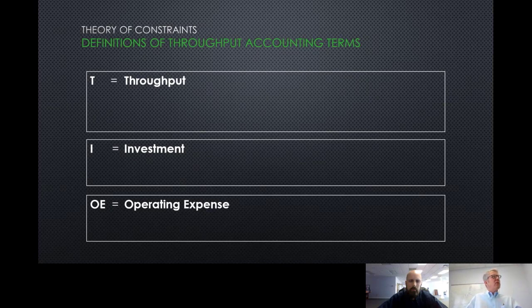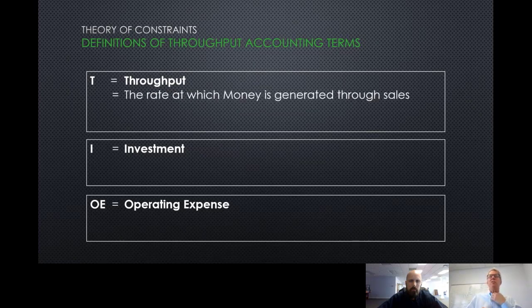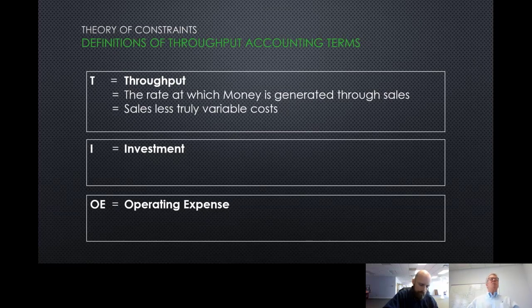So throughput, the first term, by far the most important, is the rate at which money is generated through sales. When I say money is generated, I don't mean sales in total. I mean sales less what we call truly variable costs. Some people call it totally variable cost, but I've gotten to like truly variable costs.